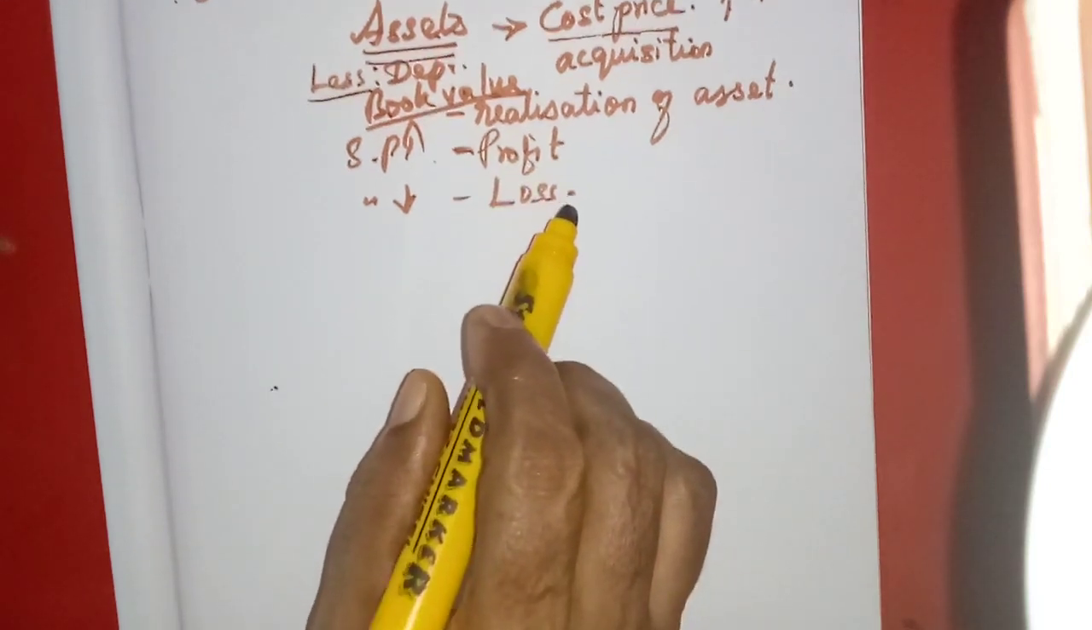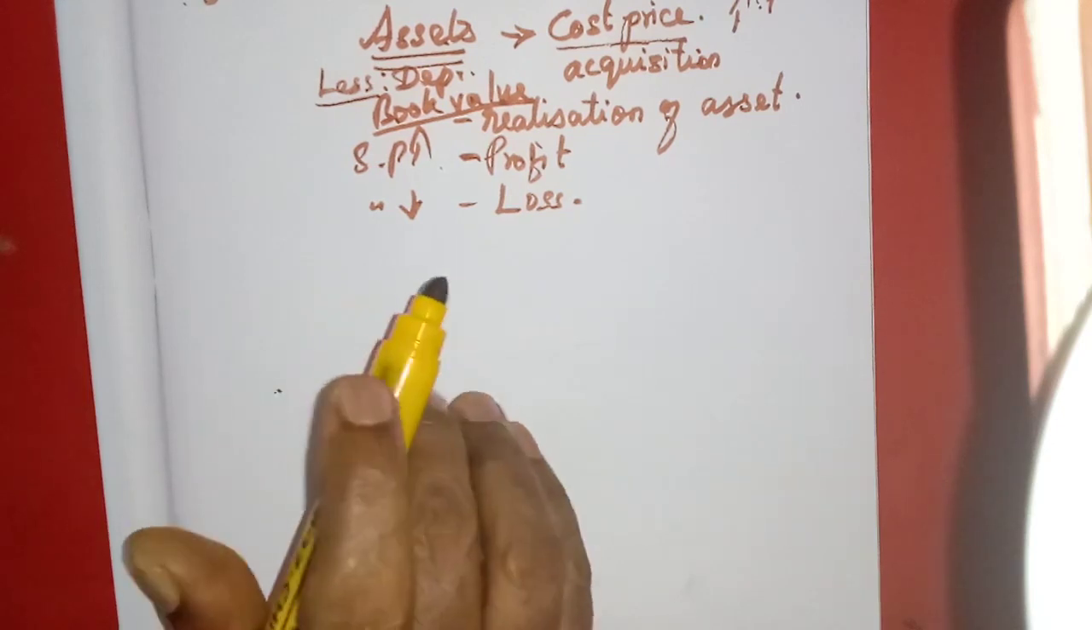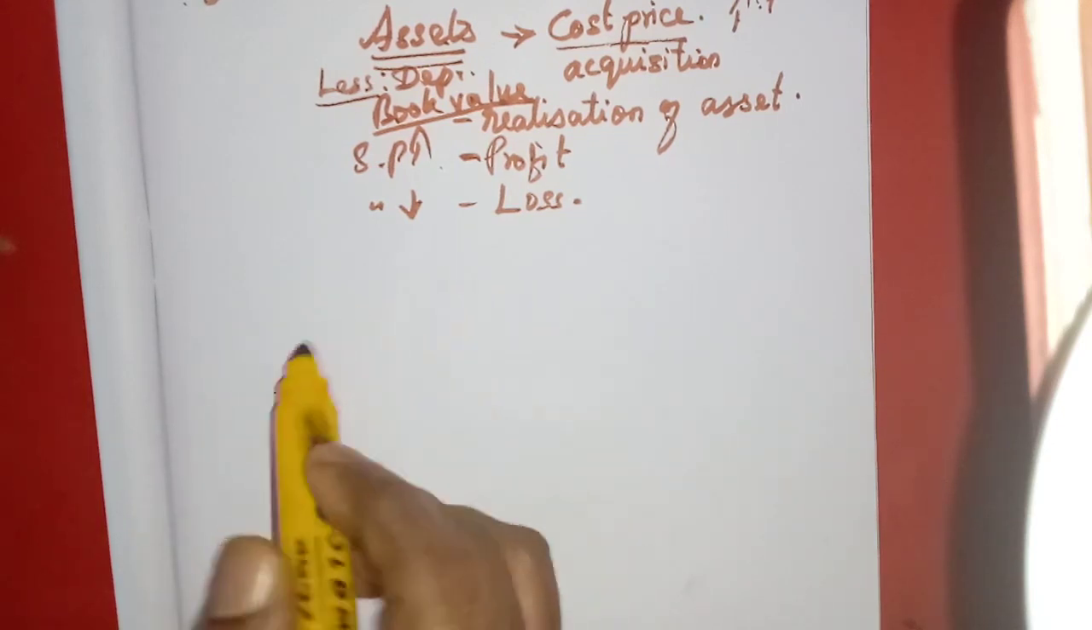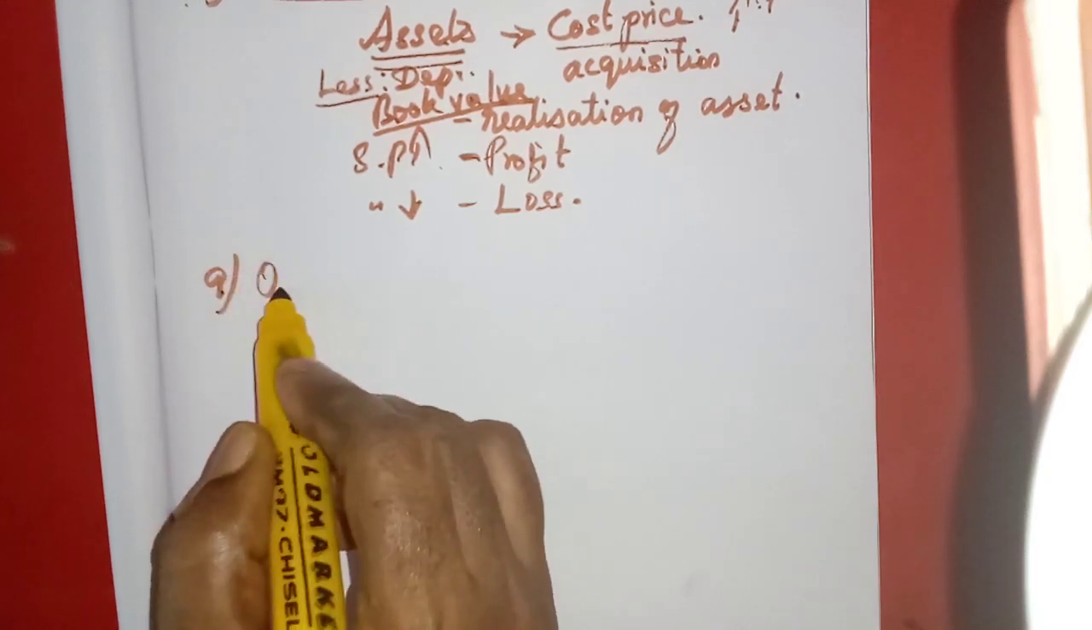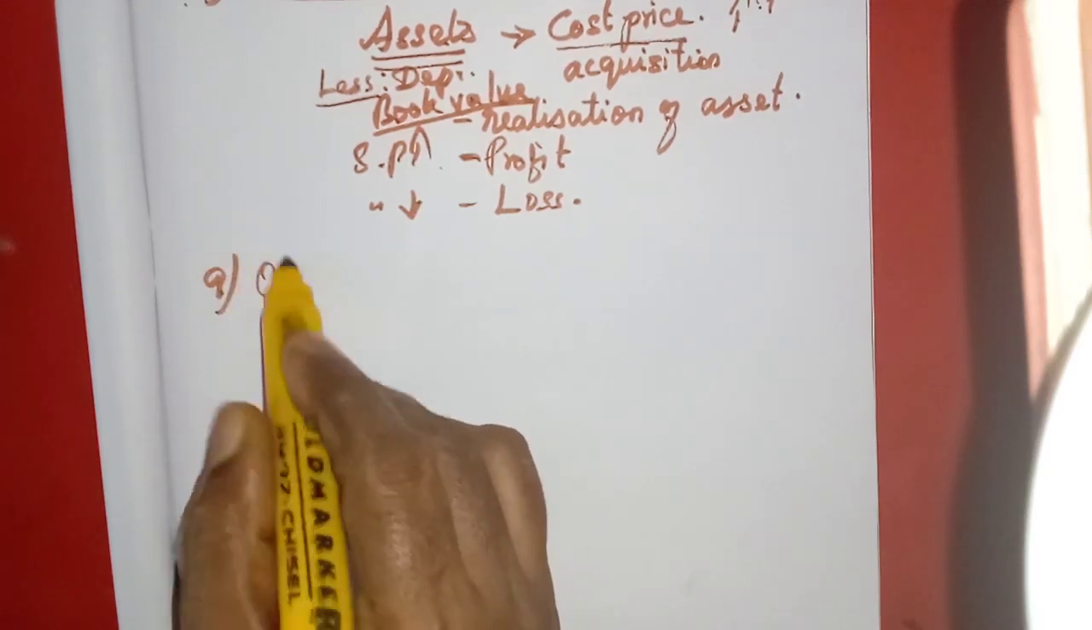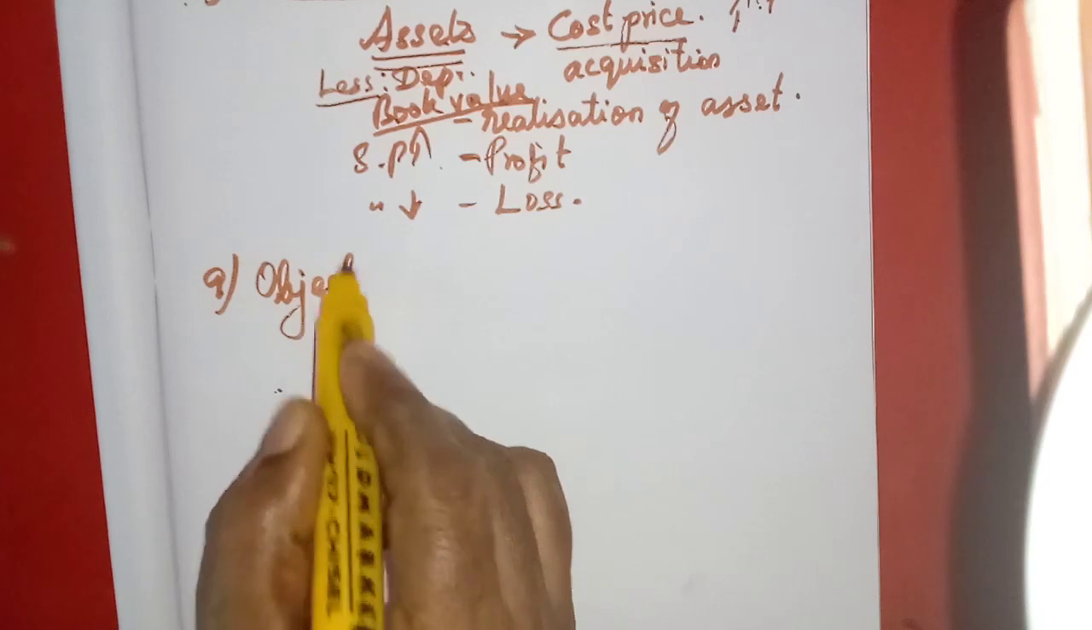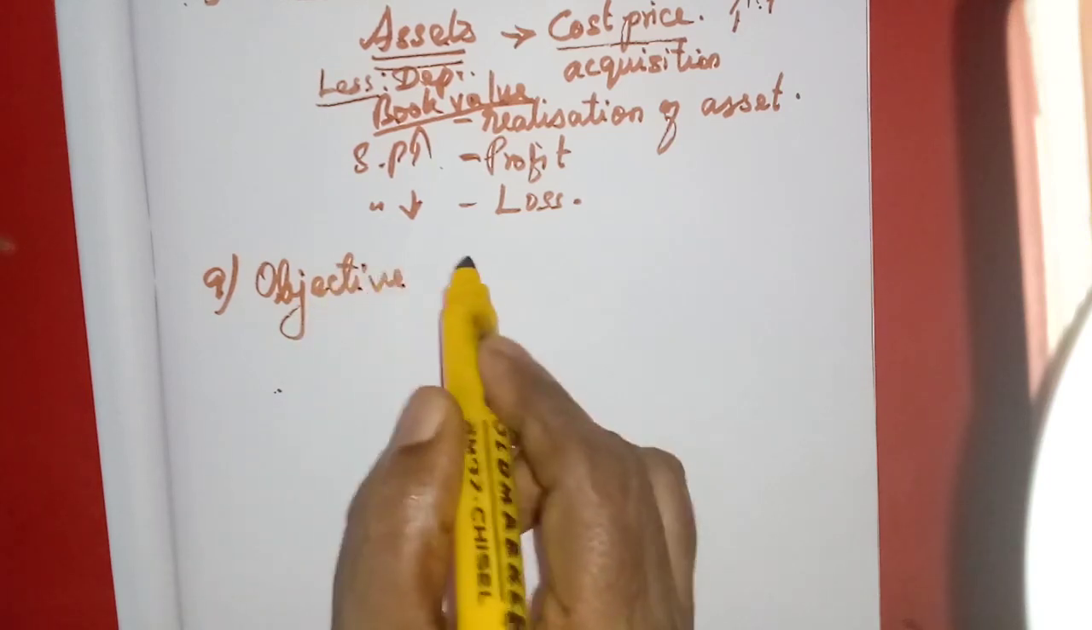Okay students, you might have understood this realization concept. Then the ninth one, objective evidence concept.